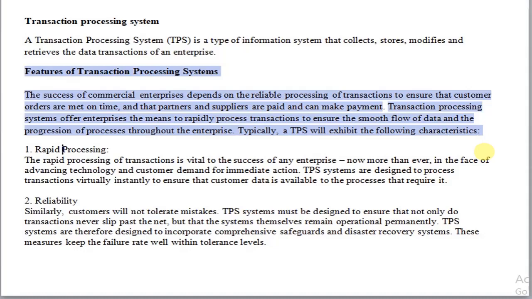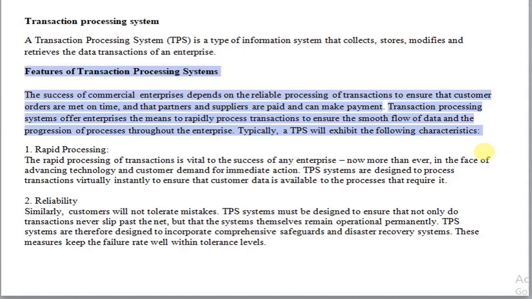Say, for example, imagine that you are withdrawing money from the ATM, then it is considered a transaction, or else consider that you are booking a product online, then it is also considered a transaction. Ordering raw materials to produce finished goods is also considered a transaction. In order to process the data generated by a transaction, we need a system, and that system is addressed as a transaction processing system.